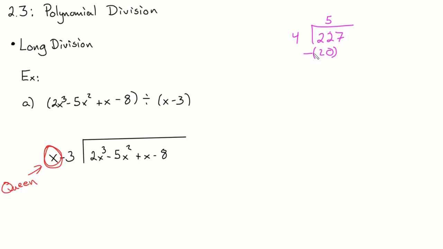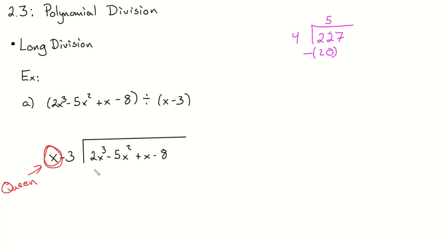Okay, who's the queen on our divisor? And eventually, I want whatever I write right here, it better be a 2x cubed, because in the same way, I want it to fall out. Everybody okay with that? If you're not, we're going to do this a bunch. But here's the first big question. Using this and only thinking about this, is there any number that I could take this and multiply it by that I could write 2x cubed right here?